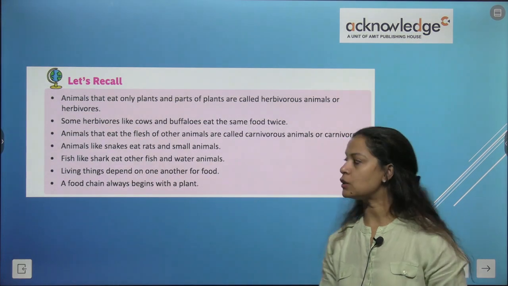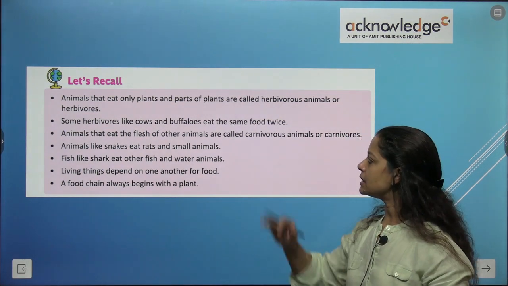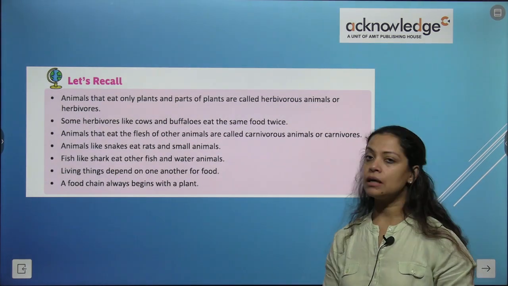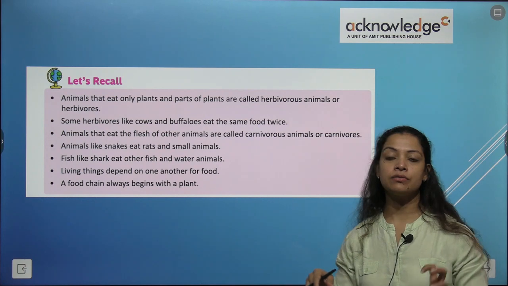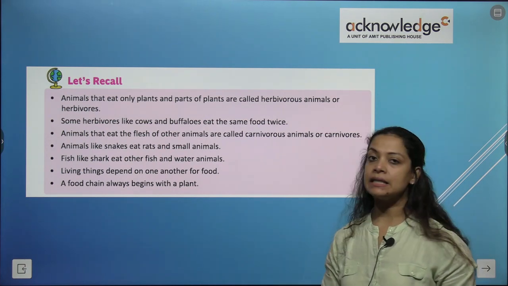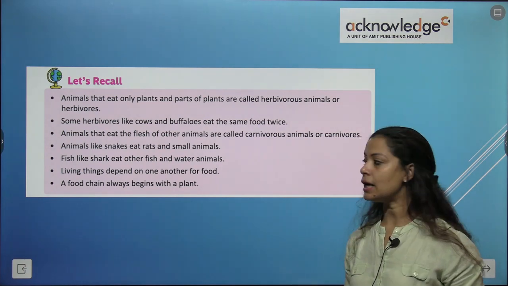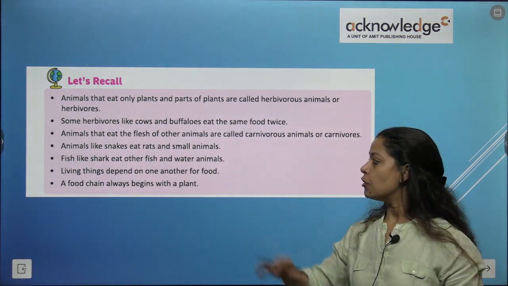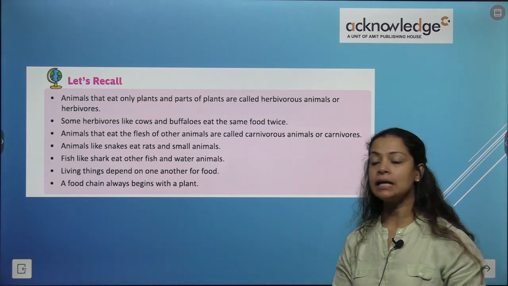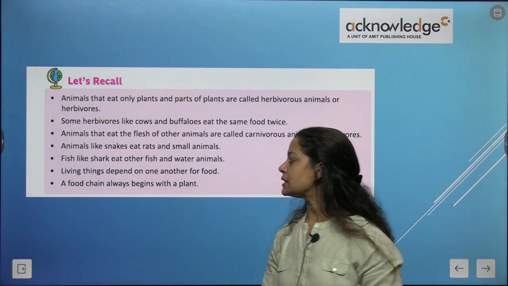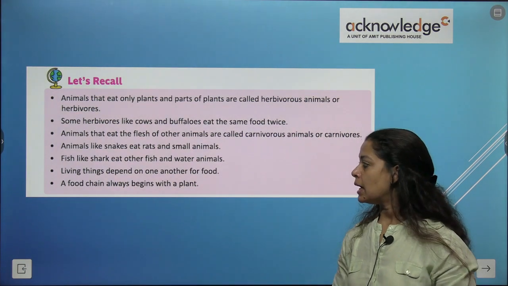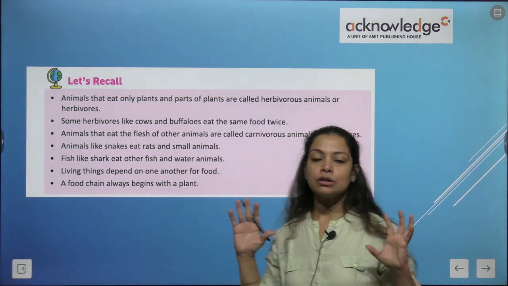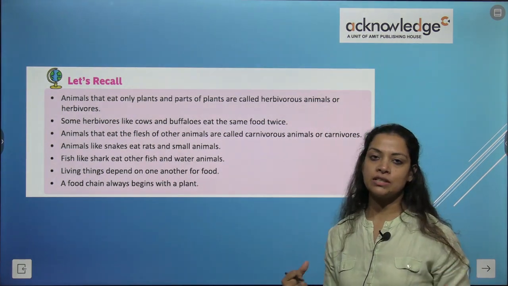Okay, so let's quickly recall what we have studied. Animals that eat only plants and parts of plants are called herbivorous animals, correct? Some herbivores like cows and buffaloes eat the same food twice. Animals that eat the flesh of other animals are called carnivores. Animals like snakes eat rats and small animals. Fish like shark eat other fish and water animals. Now living things depend on one another for their food and a food chain always begins with a plant or a grass. Correct? So these are all the points we have studied in this whole chapter.